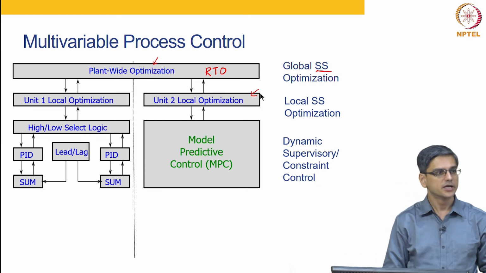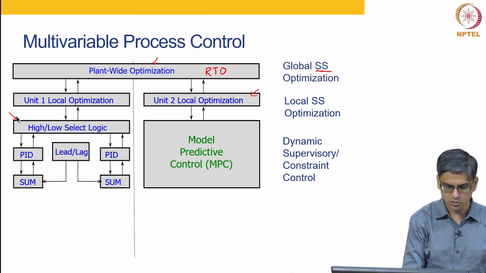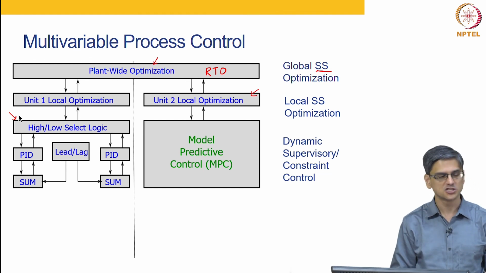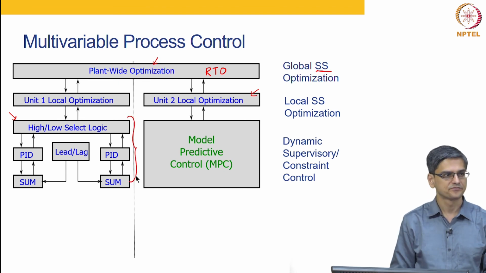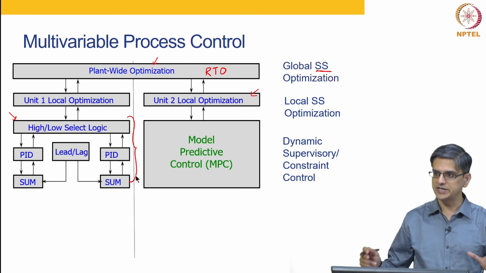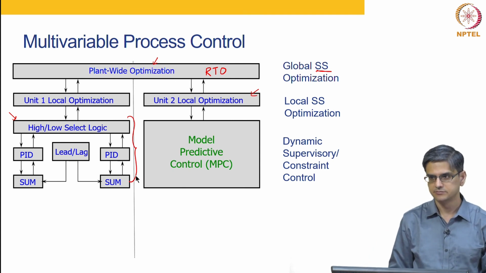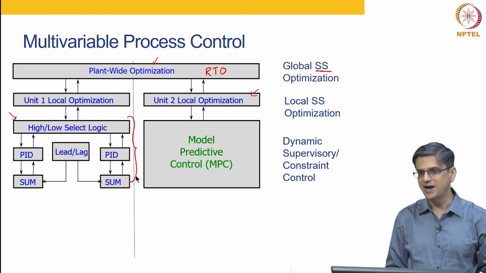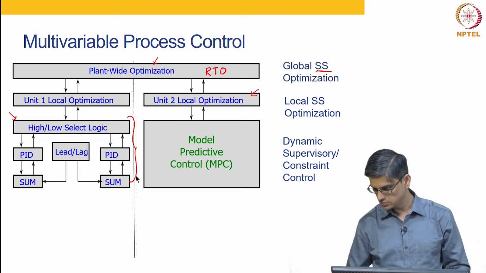In traditional control, you had ratio control, high low select logic, lead lag and all of those things sitting in the APC layer. This entire complicated structure is replaced by MPC. What this magic, this black box of MPC is, is something that we are going to learn.